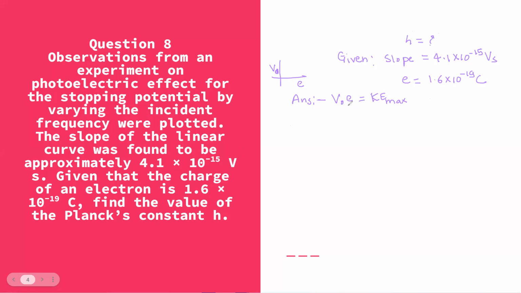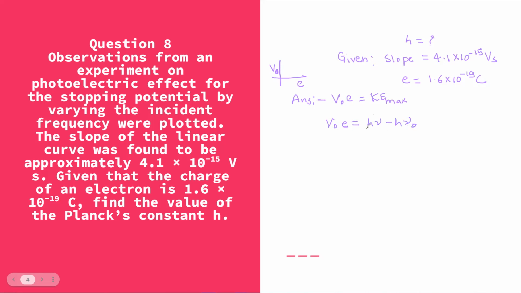And we are aware of that condition that V naught into e is equal to kinetic energy max. So whatever formula we have studied for kinetic energy max, we can apply for this and we can get our answer. So V naught e is equal to h nu minus h nu naught.